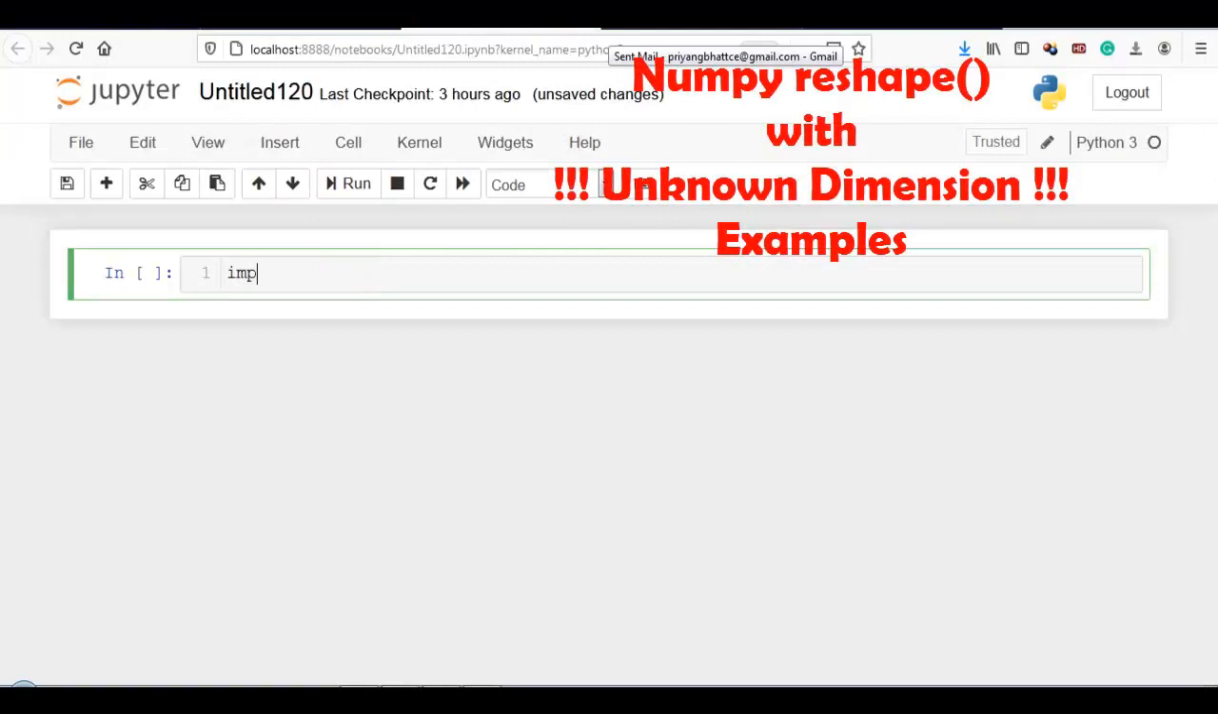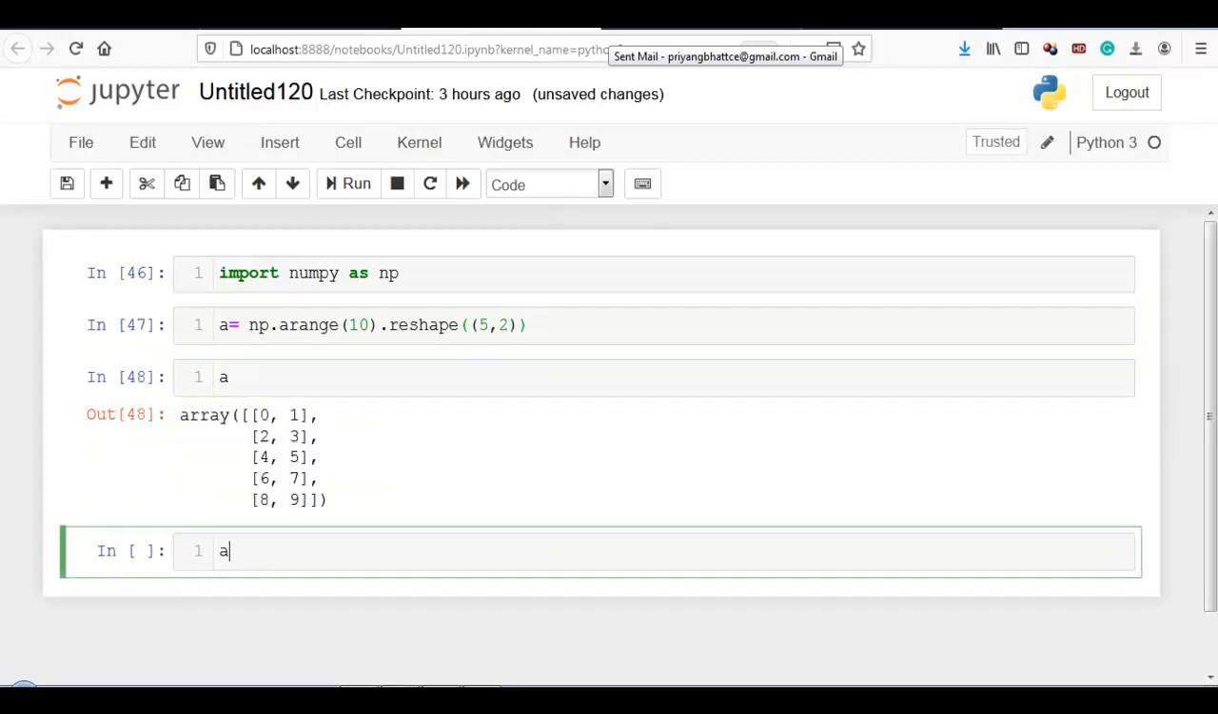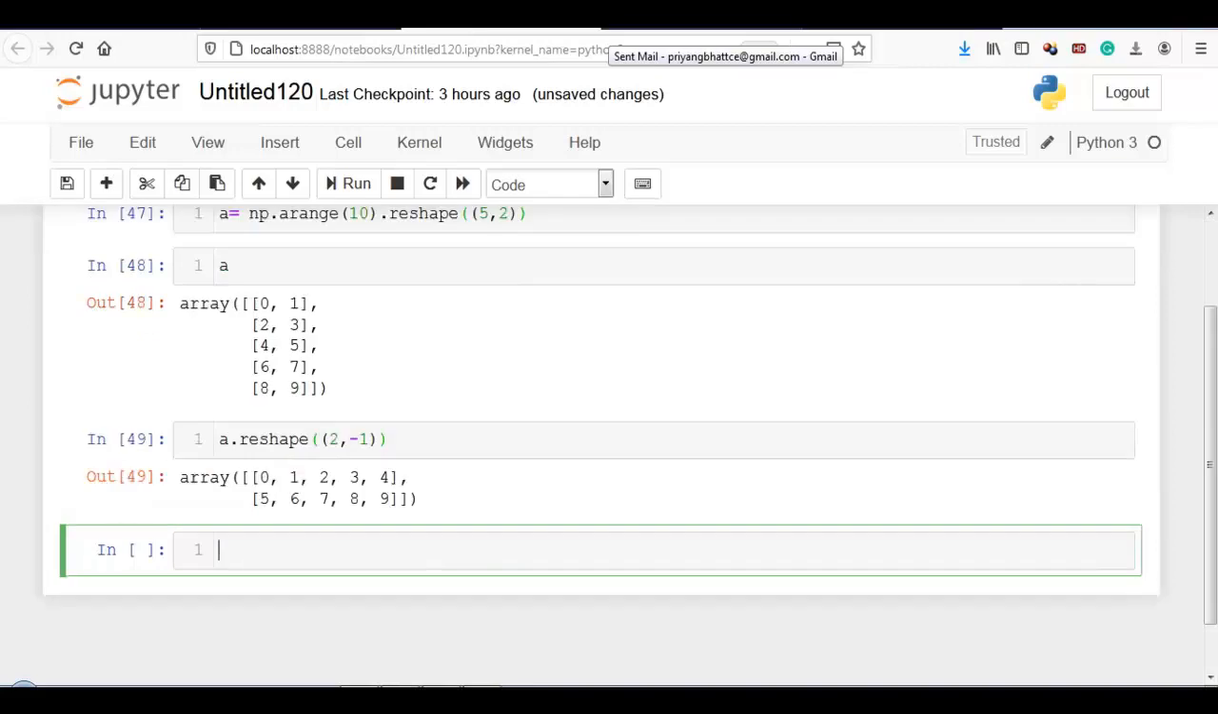Okay, now let me import first NumPy as np. Let me create 1D array using arange with 10 elements. Now let's reshape it with 5 rows, 2 columns. Now a.reshape 2, -1. Now you can see here is 2. We are having total elements 10. So -1 will be calculated by NumPy.